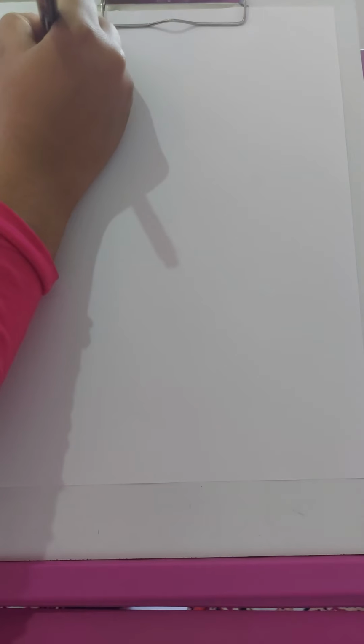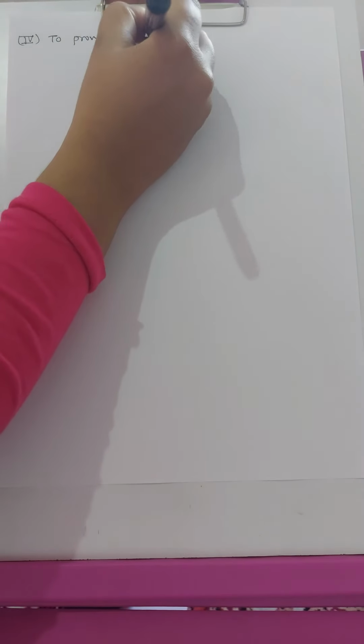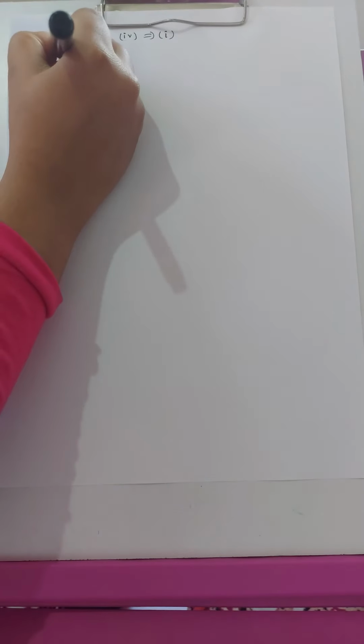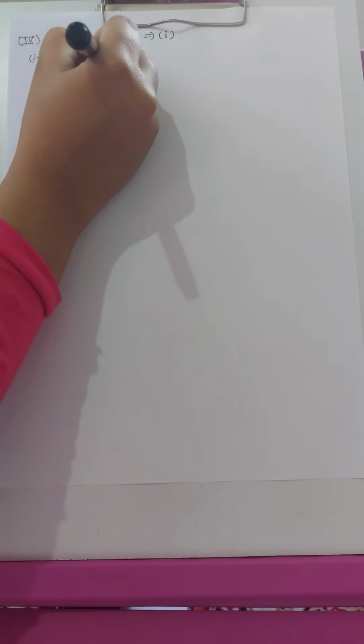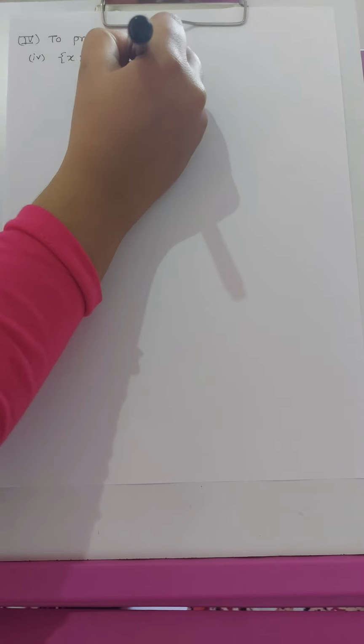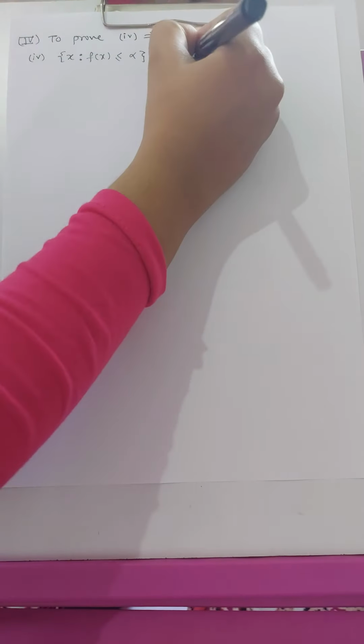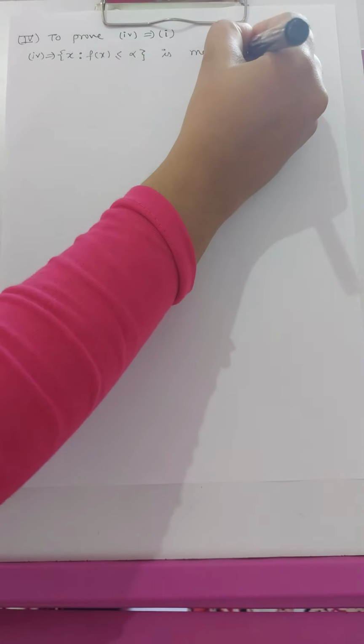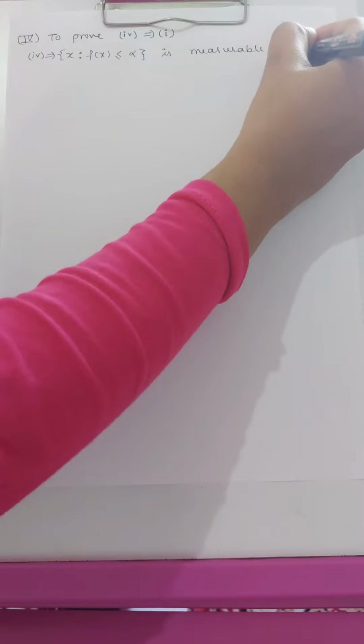Now the fourth part, to prove that the fourth statement implies the first statement. According to the fourth statement, the set of x such that f(x) is less than or equal to alpha is measurable for all alpha belongs to the set of real numbers.